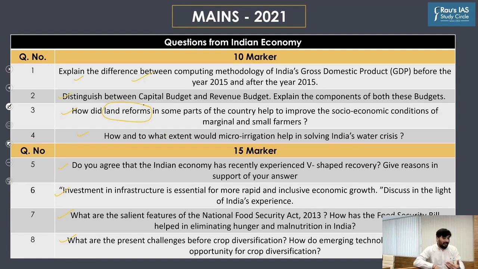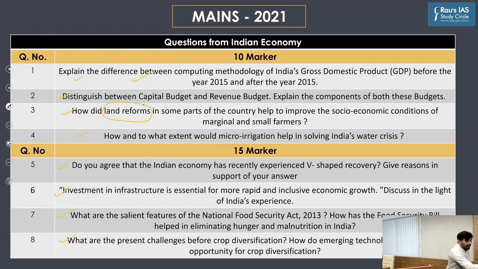To what extent have the land reforms been successful? What are the challenges in implementing the land reforms? And what should be done going ahead? So if you prepare for these 4 to 5 dimensions related to land reforms, you would be in a position to write any question asked in the UPSC mains examination related to land reforms. I hope you're getting this point, right?